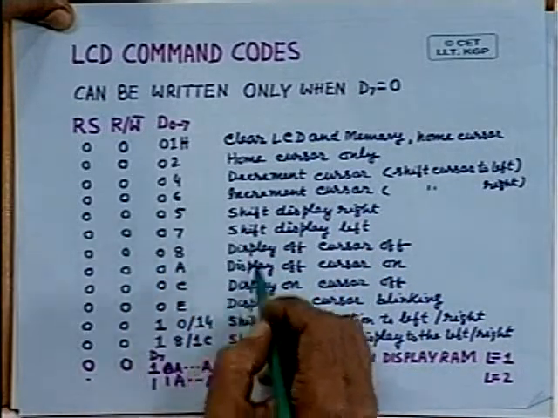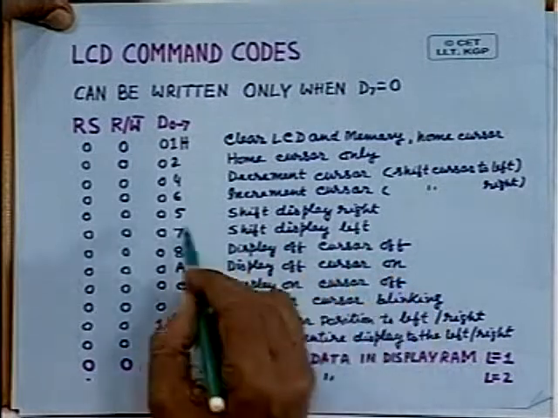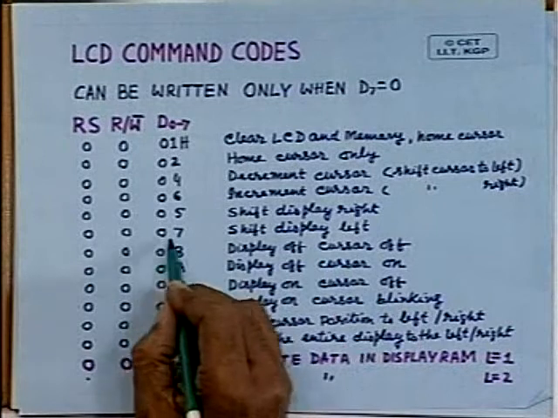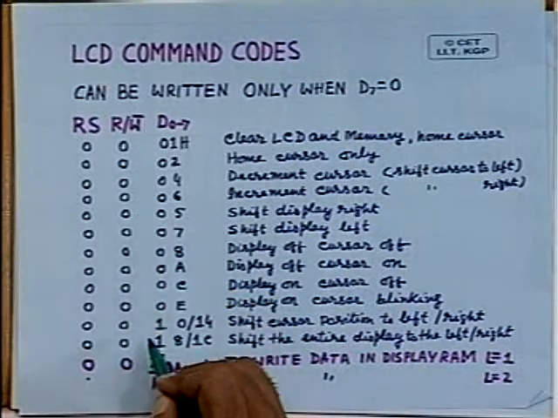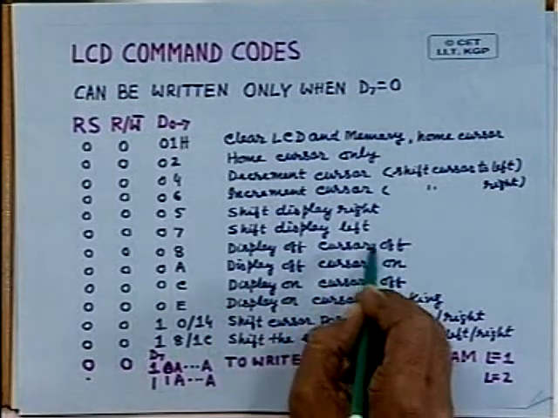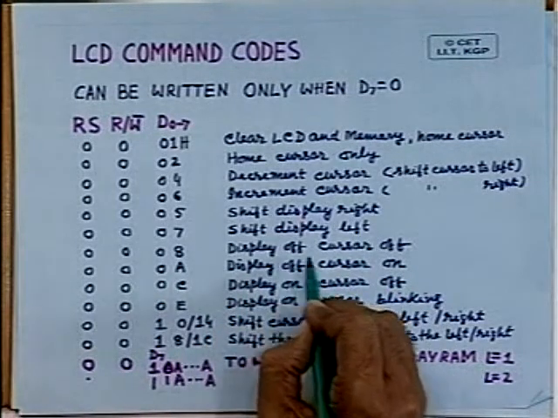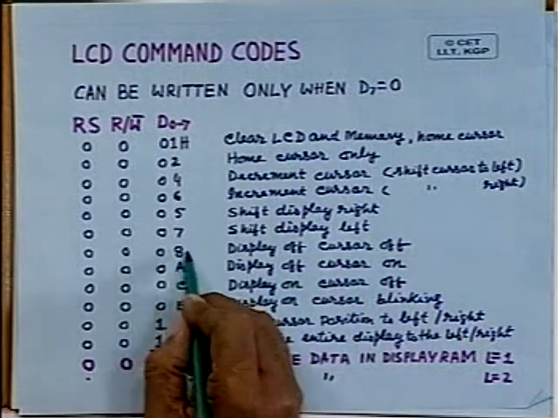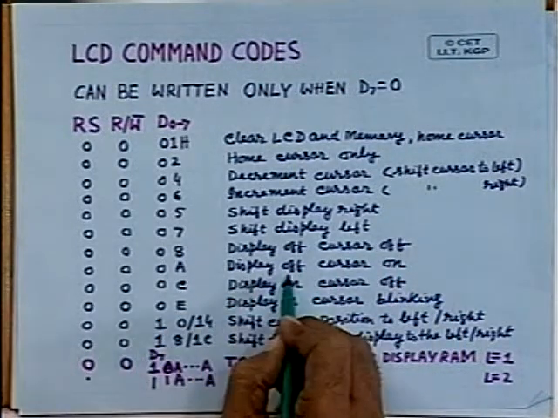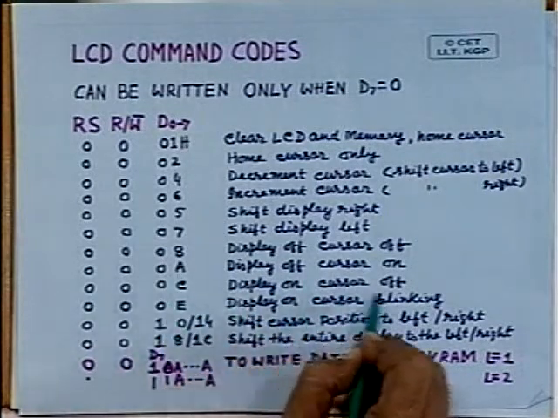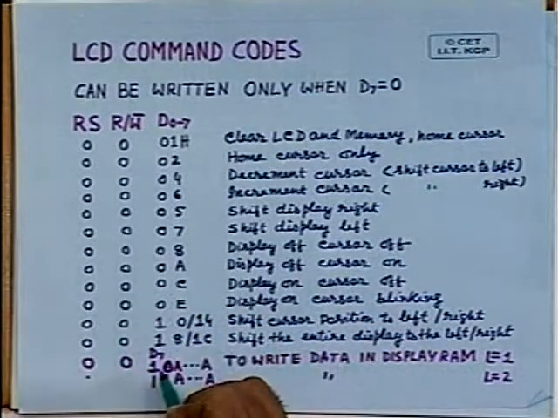So in this way you can shift the display right by writing 05, and shift the display left by writing 07 into the command register. You can perform display off and cursor off by writing 08, display off cursor on by writing 0A, display on cursor off by writing 0C.